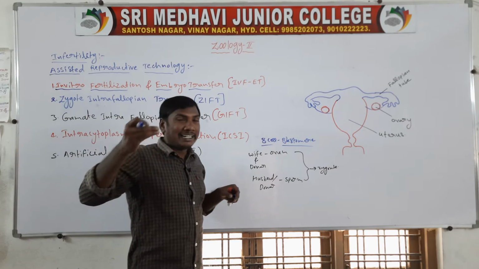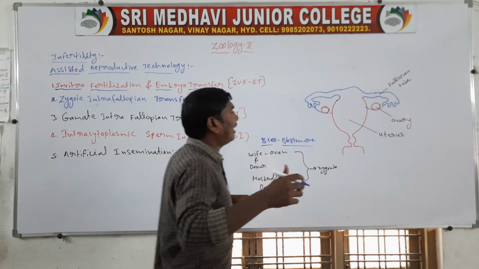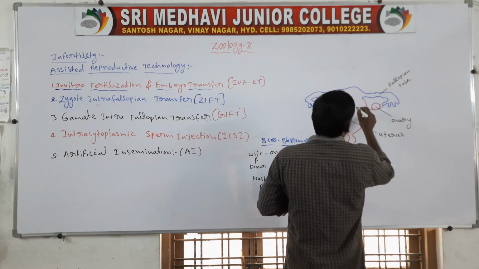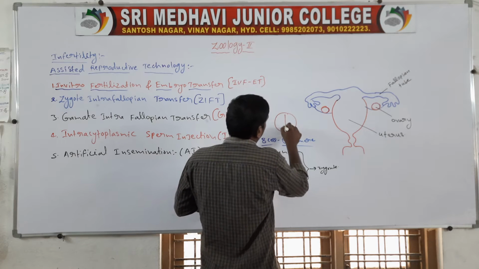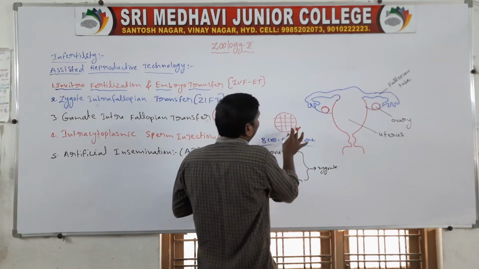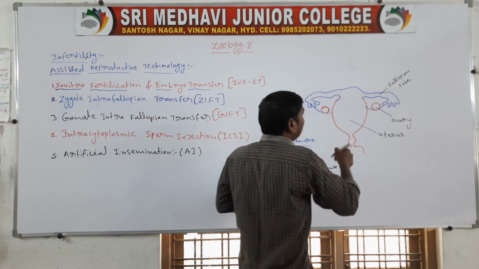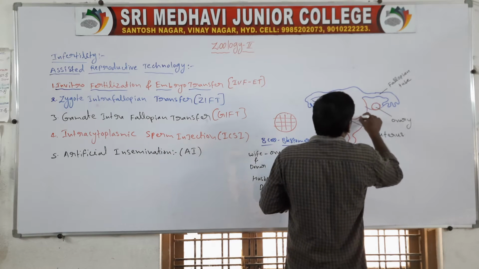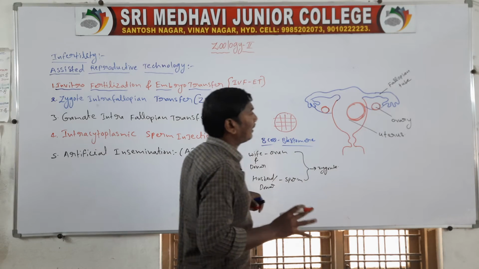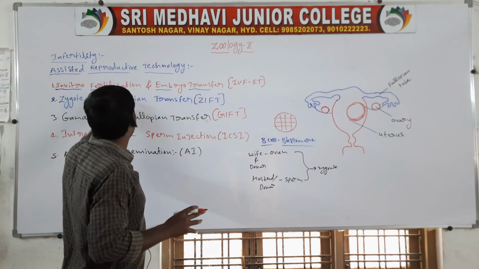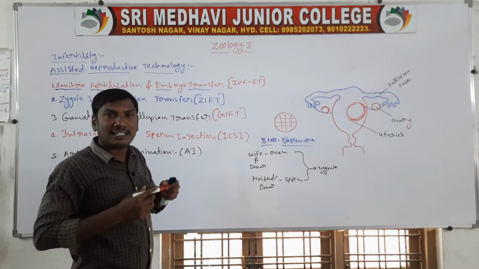This embryo is inserted into the uterus of the female body. So this is the 8-cell embryonic stage, and the embryo is inserted into the female uterus. These steps are called in vitro fertilization and embryo transfer.